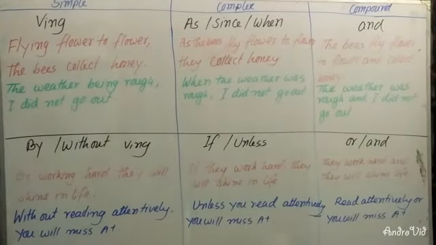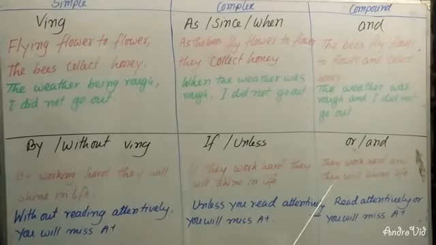You can see in the second rule that it is by or without, then ing with the present form of the verb. And in a complex sentence, you will have to use if and unless. Sometimes you can use in case of, and if you write in case of in a simple sentence, then you will also have to use a comma, then ing with the present form of the verb.